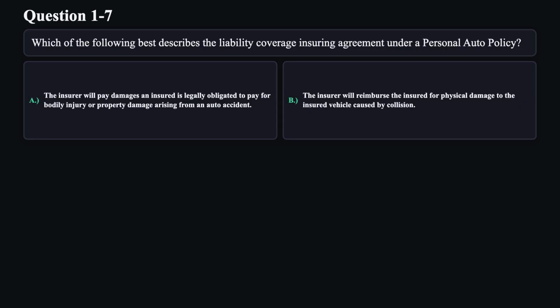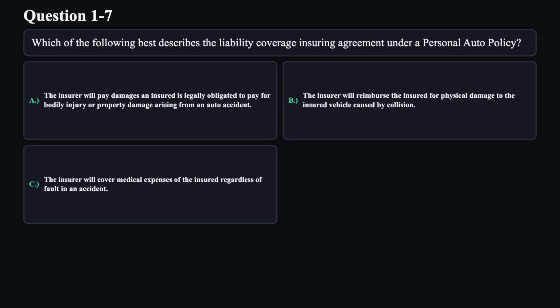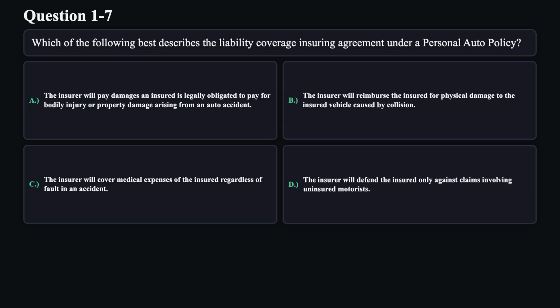B. The insurer will reimburse the insured for physical damage to the insured vehicle caused by collision. C. The insurer will cover medical expenses of the insured regardless of fault in an accident. D. The insurer will defend the insured only against claims involving uninsured motorists.